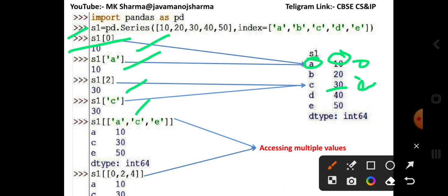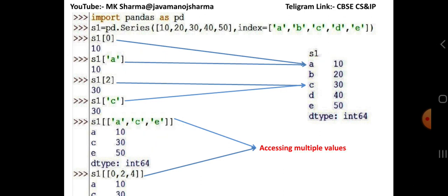But when you want to access multiple values, then you can pass multiple indexes in the series object in the form of a list. Here you can check that A, C and E are passed in the series object, then the A, C, E result will be displayed.